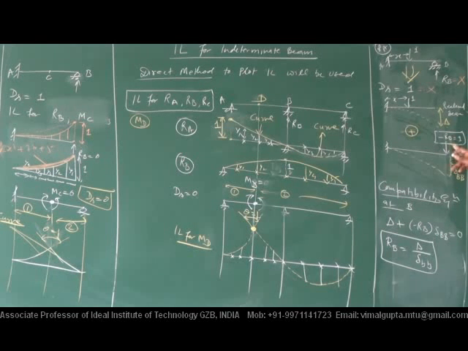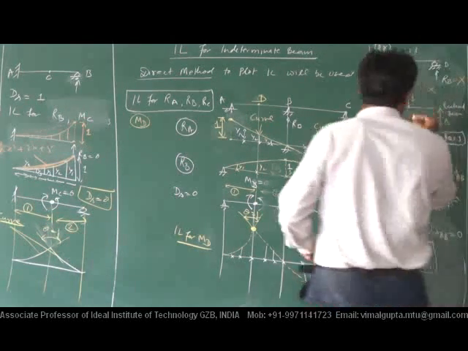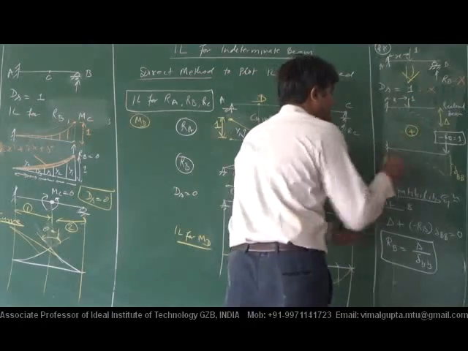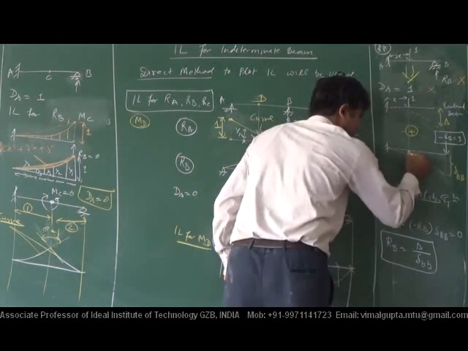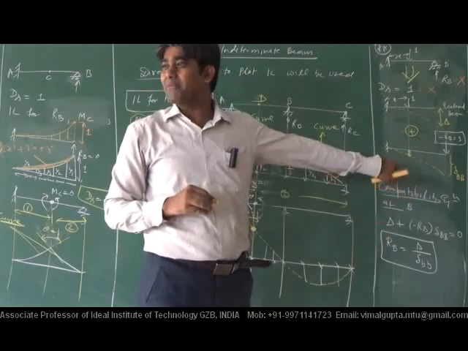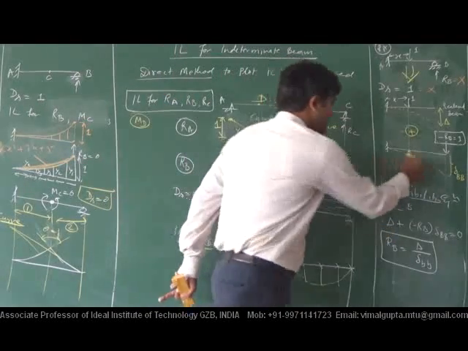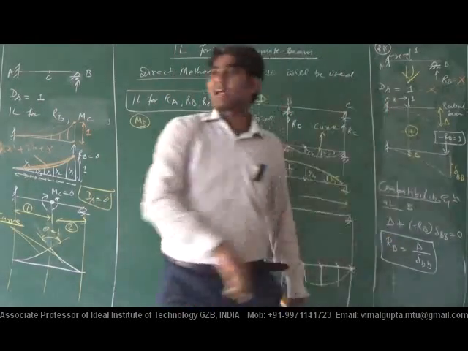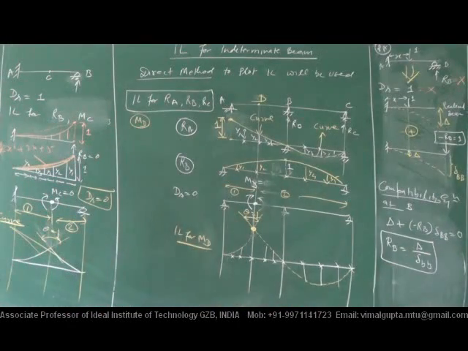What is there? Unit load is here. Everyone look carefully here. If the unit load is here, then deflection under that load, what will be the value of that? That will be delta. Clear to everybody?